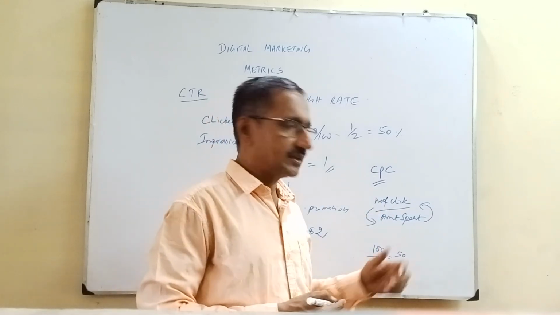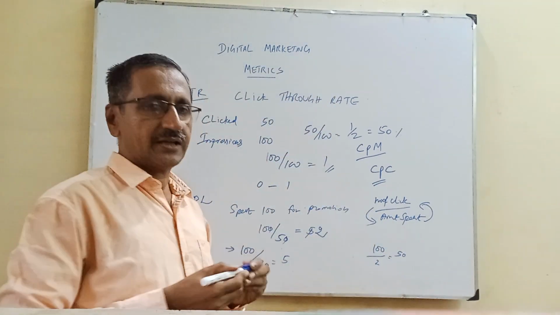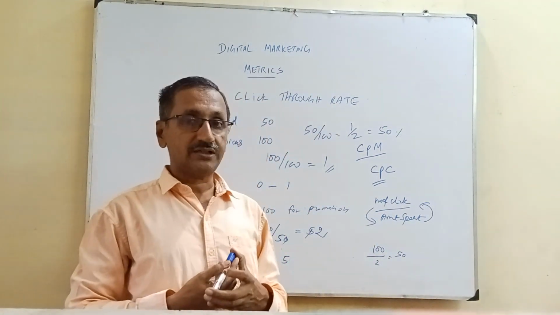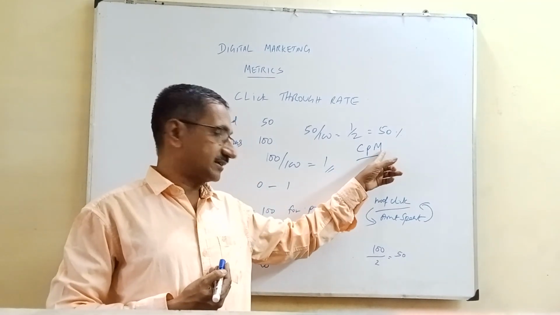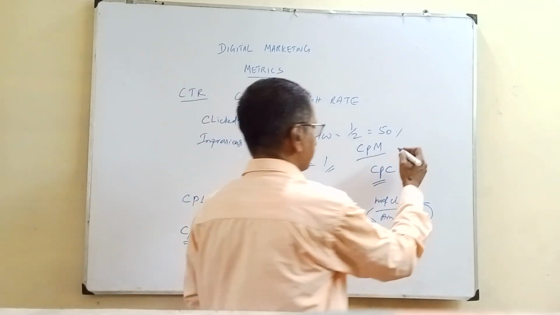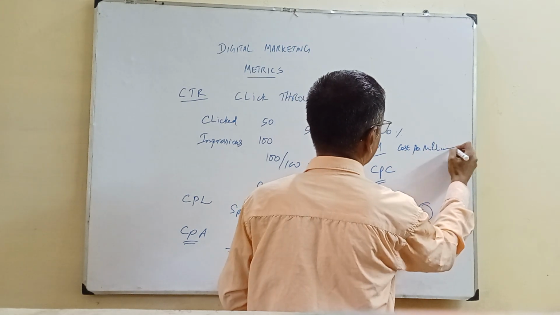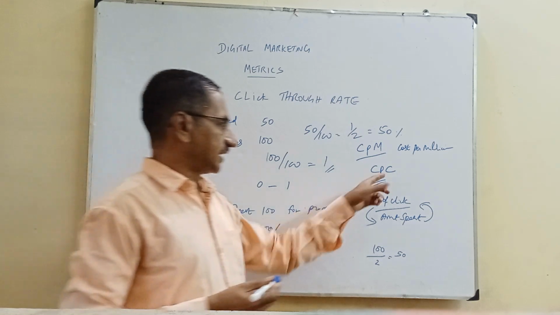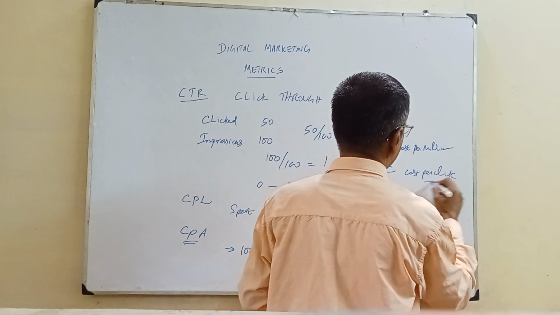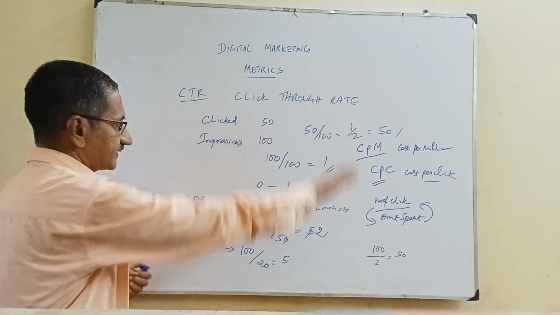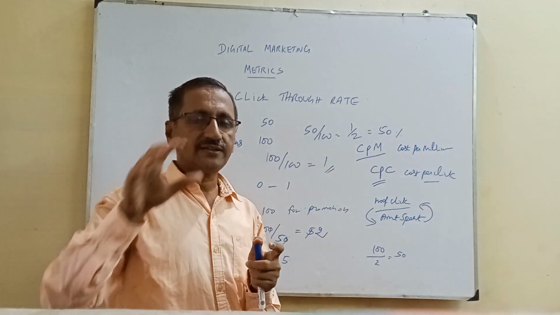So this is called CPC. Then one more parameter is called CPM, cost per million. When I say cost per million, it is how much you have to spend to reach 1 million customers. That's called CPM, cost per million. CPC is nothing but cost per click.